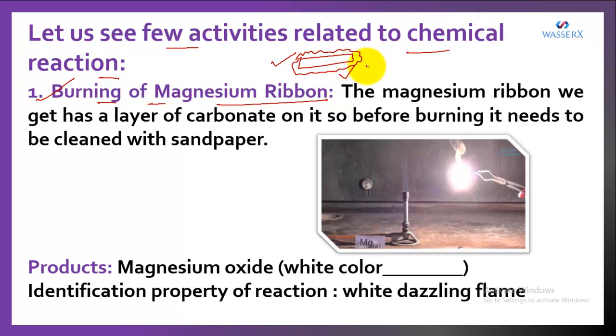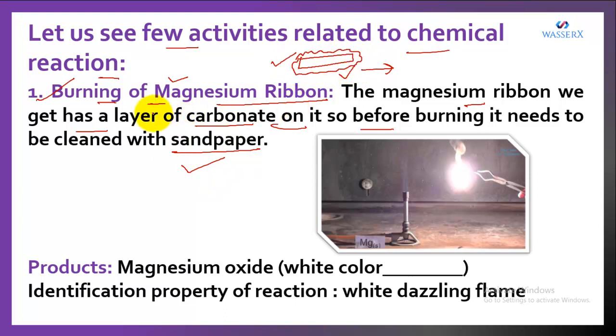And how do we remove it? We remove it by rubbing it with sandpaper. Got it? I'll just read it for you. The magnesium ribbon always has a layer of carbonate on it because magnesium is quite reactive. It reacts with air and forms a layer of carbonate on its surface. Before using it, because we just need the magnesium ribbon and not any other thing, to have pure magnesium we rub it with sandpaper. And when we rub it with sandpaper, this carbonate layer gets removed.